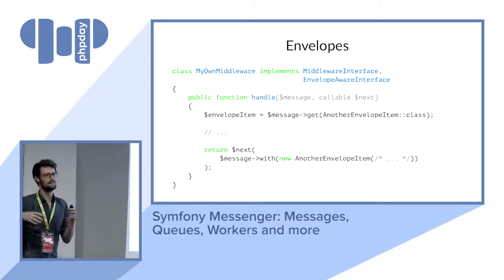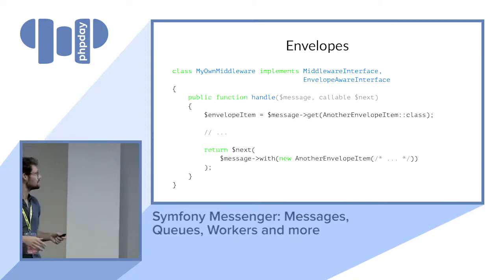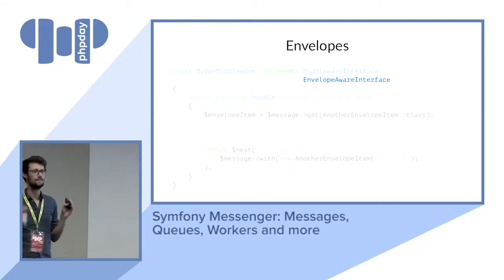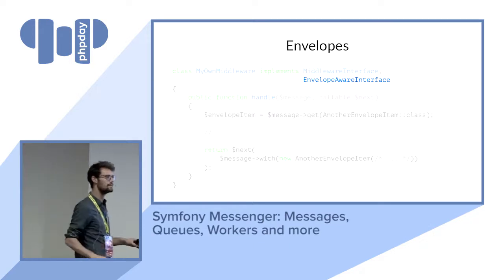All this complexity, you may not have to touch it. If you don't put this envelope-aware interface, your middleware is just going to have the message, and you don't have to care about that transport layer.